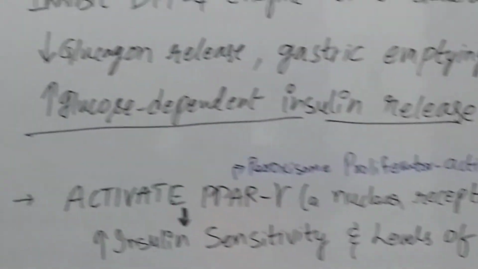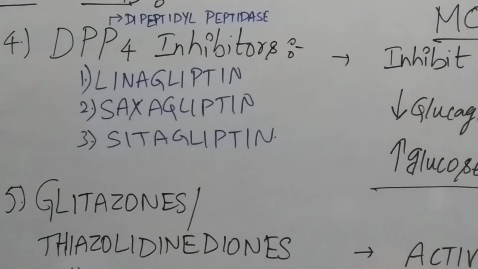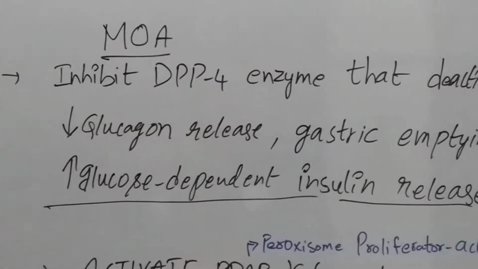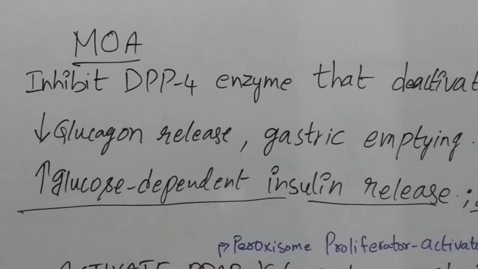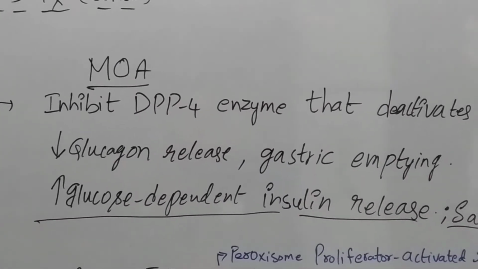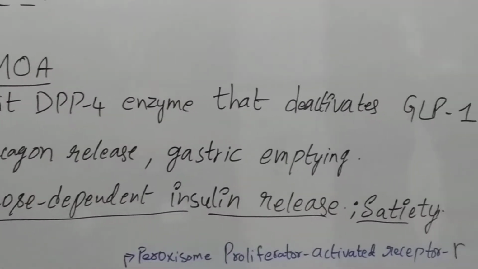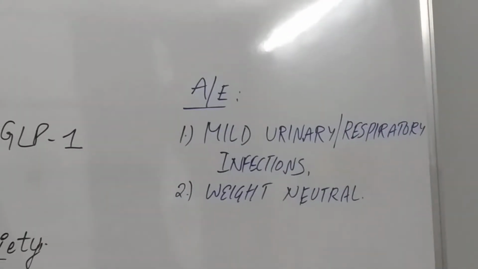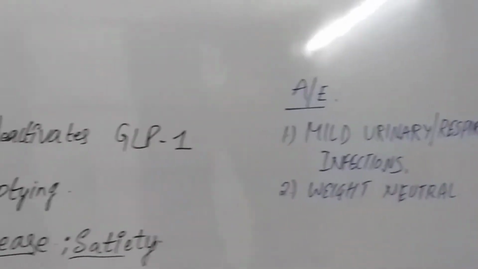I repeat, DPP4 inhibitors are linagliptin, saxagliptin, sitagliptin. The mechanism of action is to inhibit the DPP4 enzyme that deactivates GLP-1, and it decreases glucagon release and gastric emptying, and increases glucose dependent insulin release and satiety. Adverse effects: mild urinary or respiratory infections, weight remains neutral.